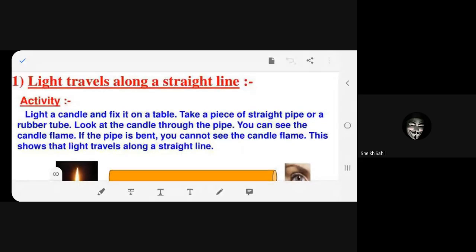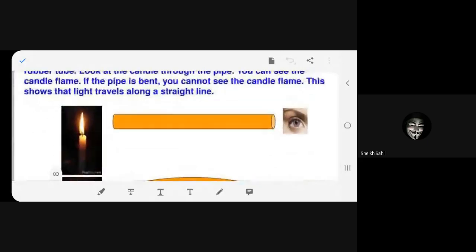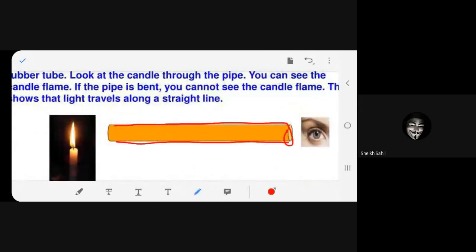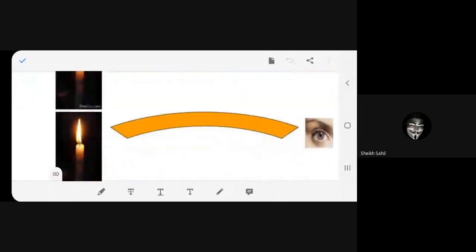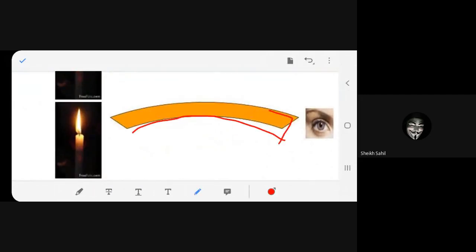Okay, thank you, Vita. Now, you can see over here, this is a straight pipe. What do you see? You're watching the candle from one end. Can you see the candle? Yes, you can see the candle, right? And look at the other activity. Can you see the candle? No. Because the pipe is bent. Light travels in a straight line. What it suggests is that light always travels in a straight line.